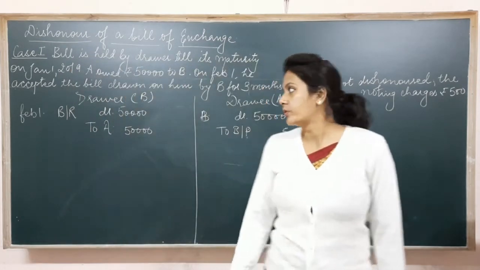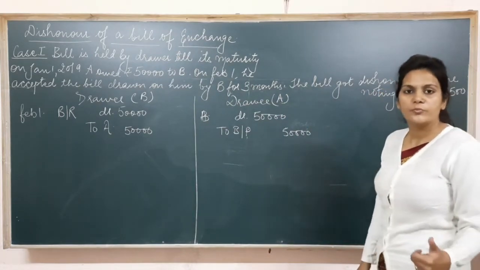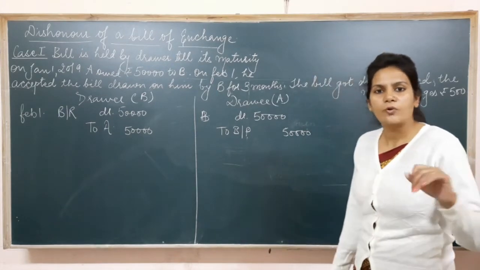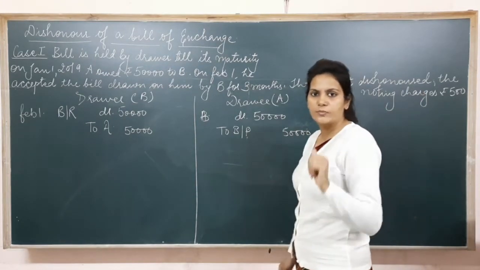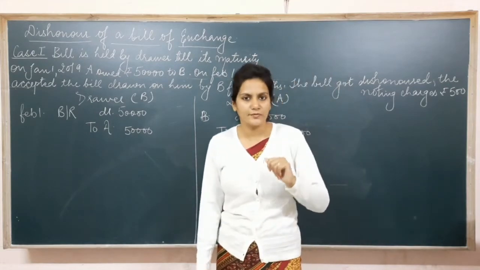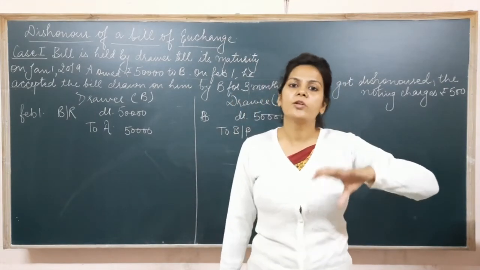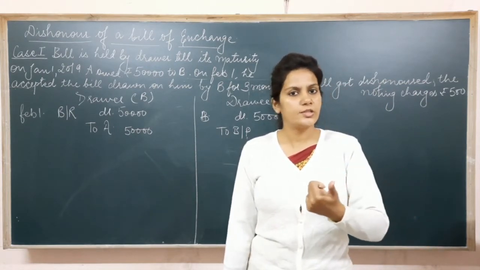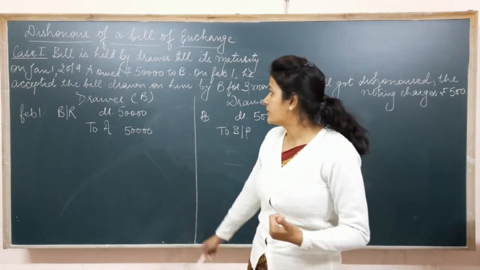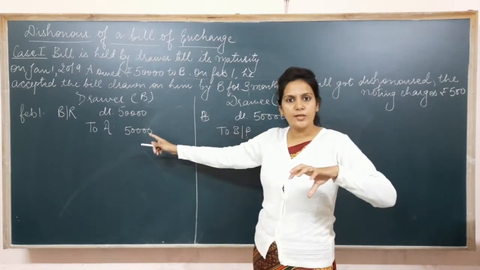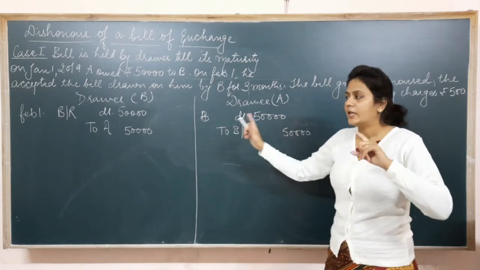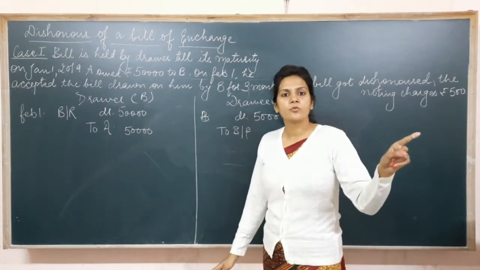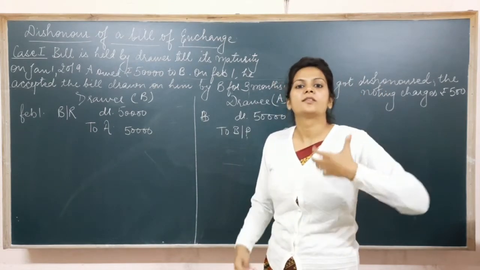Now on May 4, A said, I am not in a position to make payment to you, so the bill stands dishonored. So in that case, what happens? The person who is having the bill, like in this case the drawer is the one who is having the bill, will go to the court and inform the court about the dishonor, because you know that a bill of exchange is a legal document. Now in this case, B is the one who is having the bill and he had to receive the payment. A had to make the payment. A refused to make the payment to B, so B will go to the court. B will get the bill noted.